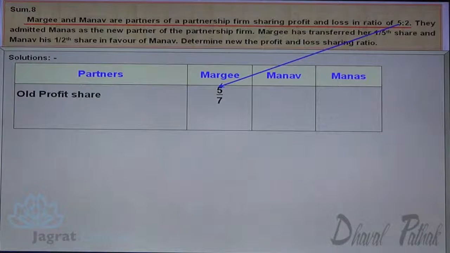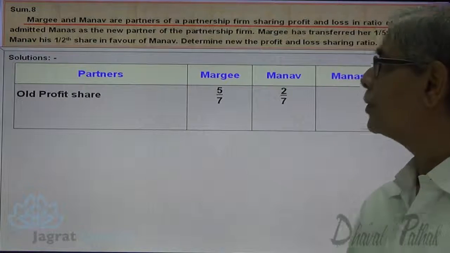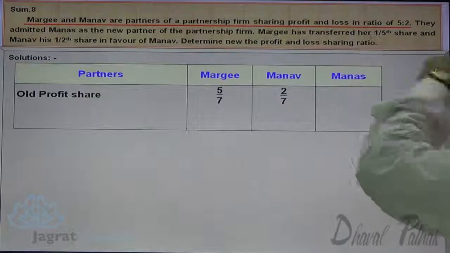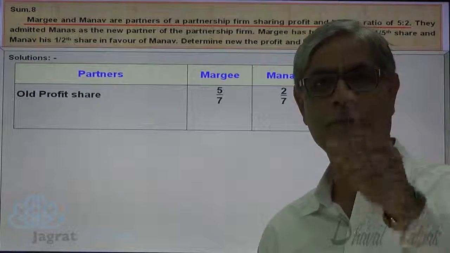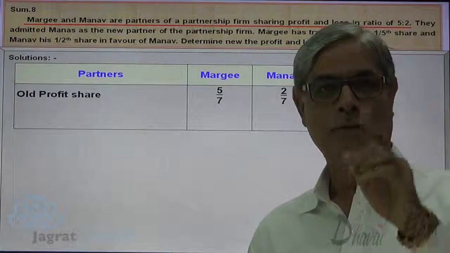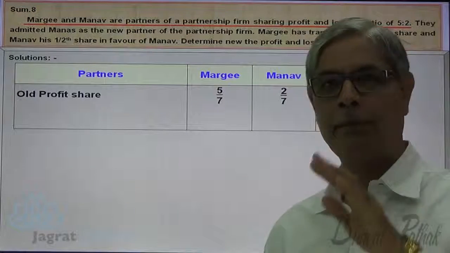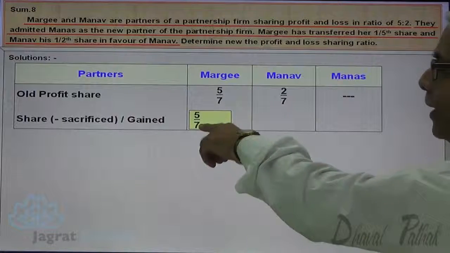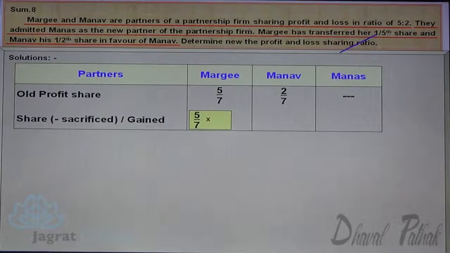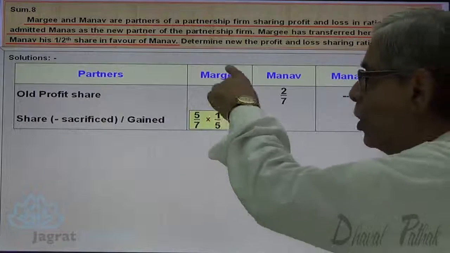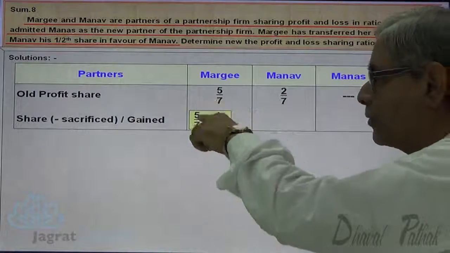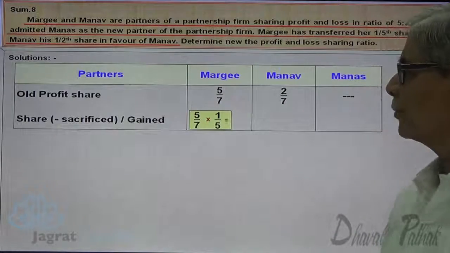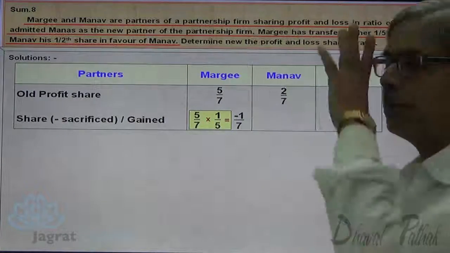The old profit sharing ratio is 5/7, 2/7. The sacrifice of Margi is 1/5 of her share. From means minus, of means multiply. So the share sacrificed by a partner, how much? 5/7 into 1/5. Margi's share is 5/7, and 1/5 thereof, that is 1/7, is the sacrifice of Margi.